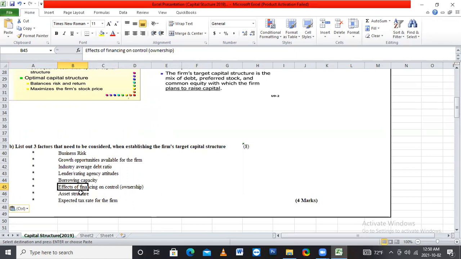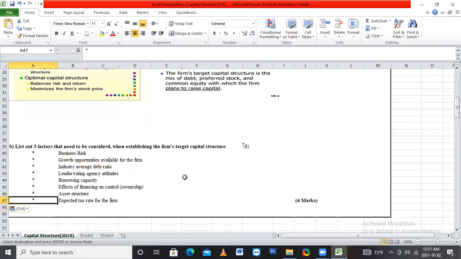And the sixth one, effects of financing on control. And the next, asset structure. The last one is the accepted tax rate for the firm.